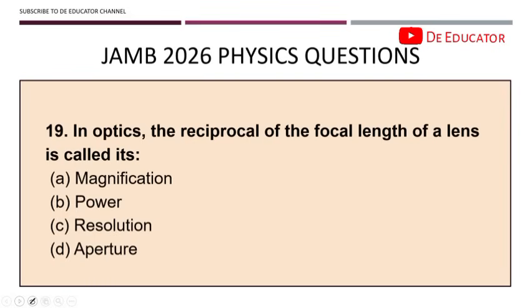Right? So question 19. In optics, the reciprocal of the focal length of a lens is called its dash. Okay, this is a very, very sweet question. Now, if you come across a question like this, they will tell you, calculate the power of this lens. When you see a question like that, calculate the power of this lens, the power of a lens is equal to 1 over the focal length.